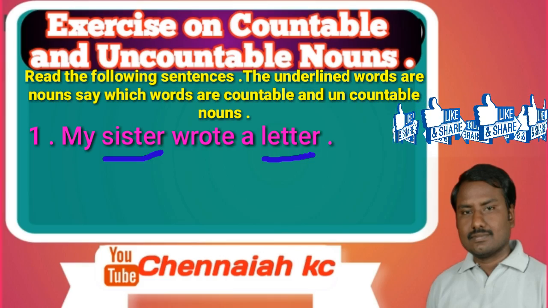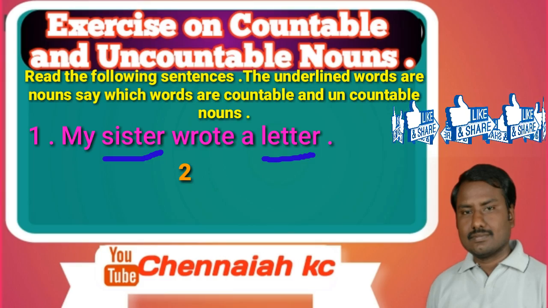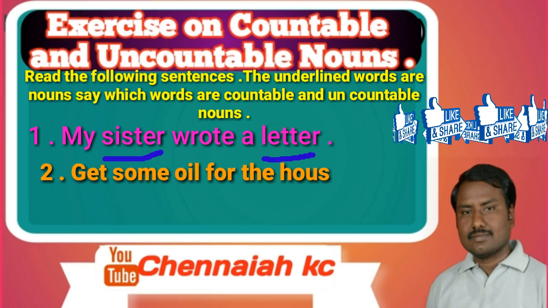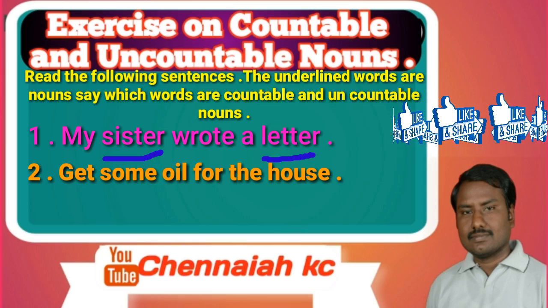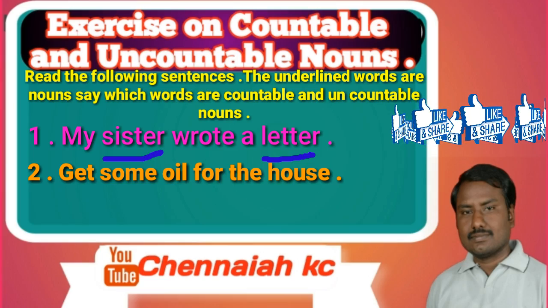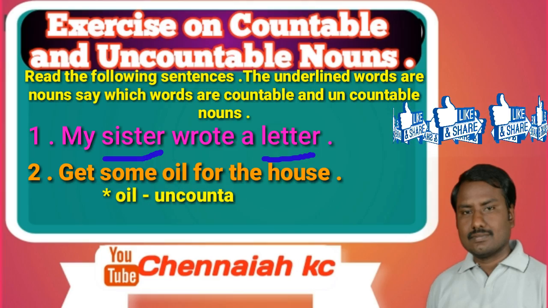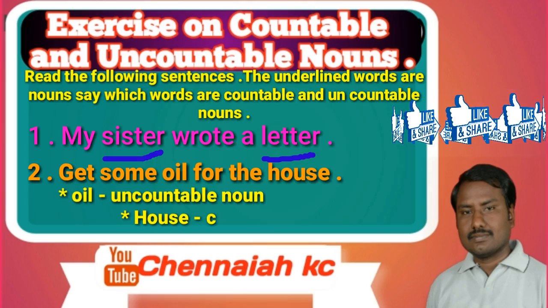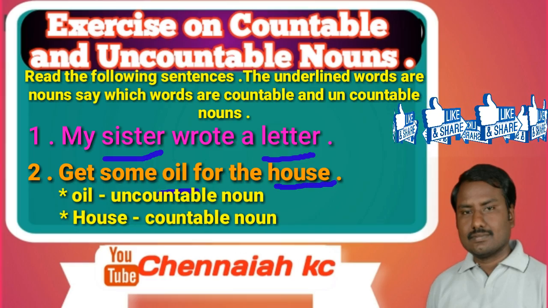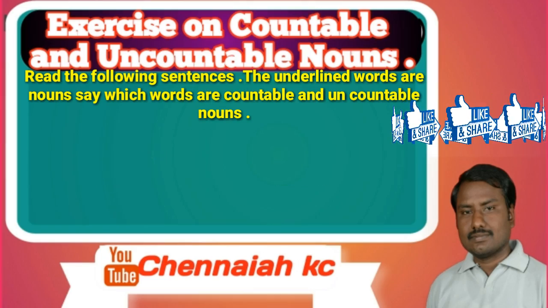Next, second one. Students, listen carefully. Get some oil for the house. In this sentence, the underlined words are countable or uncountable nouns. Choose the best answer. See here, the underlined words are oil and house. Here, oil is an uncountable noun. House is a countable noun.